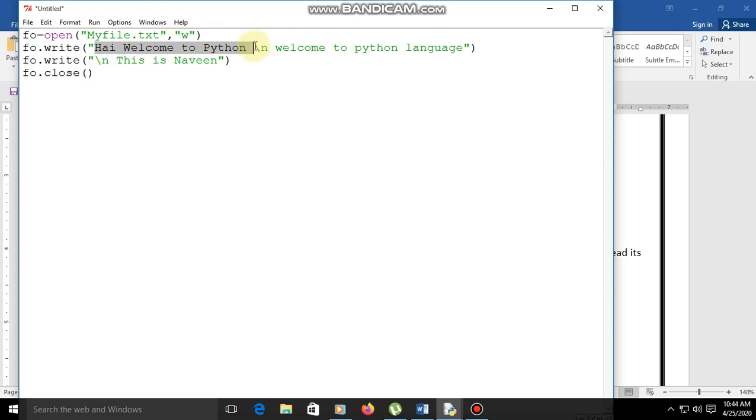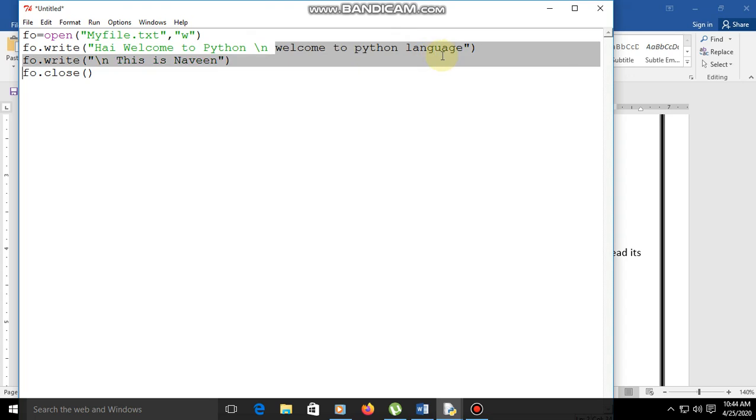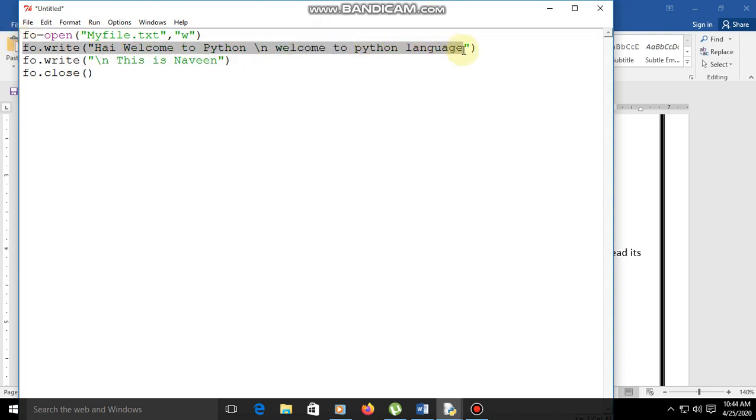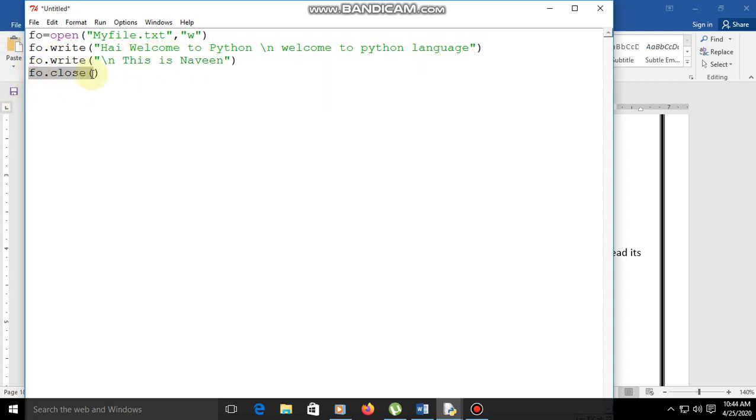Now we separate the line: in the next line, "welcome to Python language". In a single fo we can write any number of lines by separating them using \n. Then fo.write("\nThis is Navin"), and the last one, fo.close.